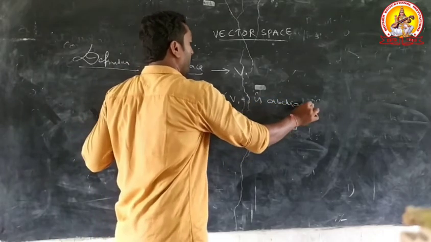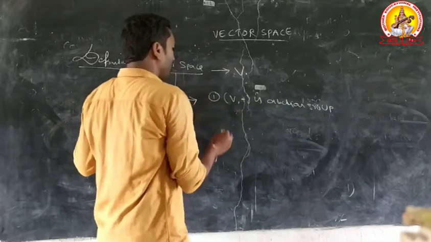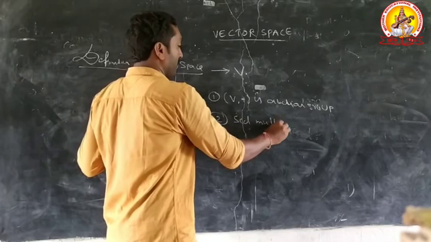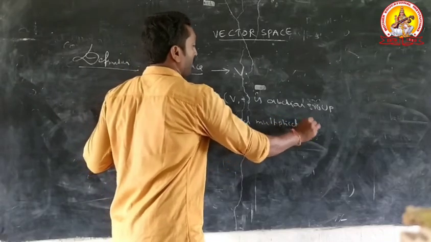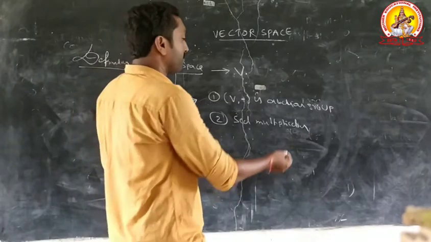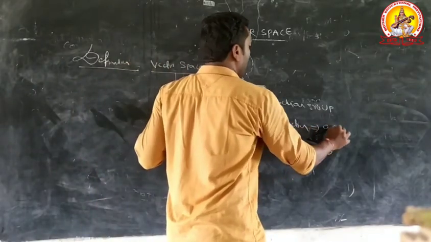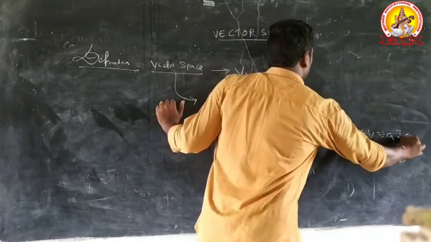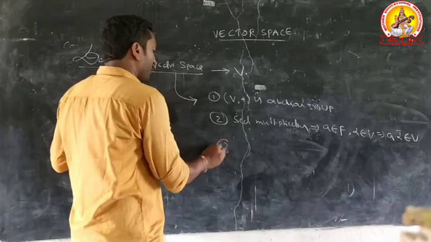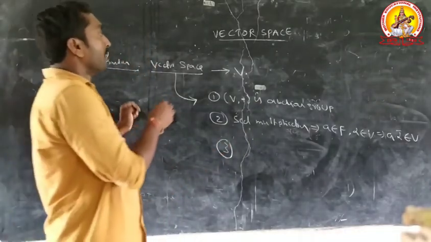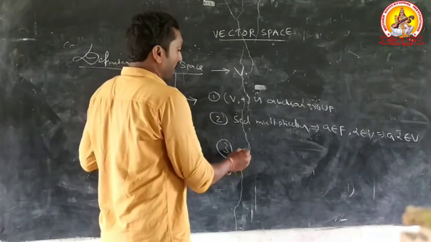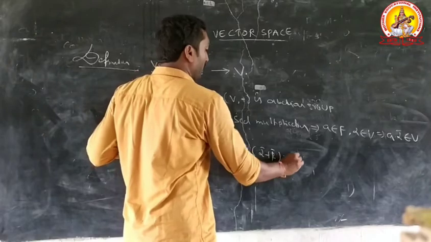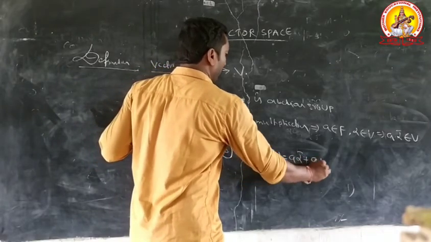Second, A into alpha bar plus beta bar equals A into alpha bar, A into beta bar.